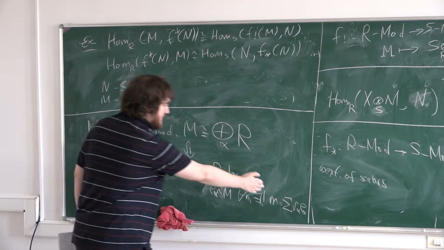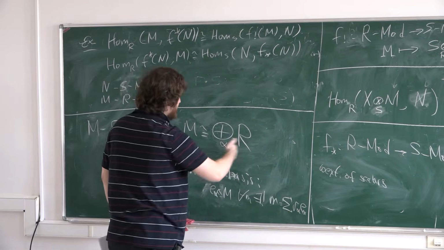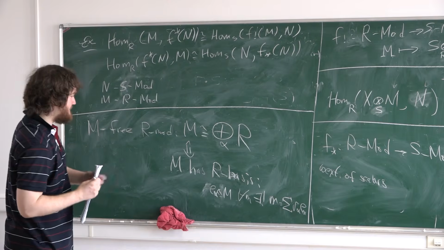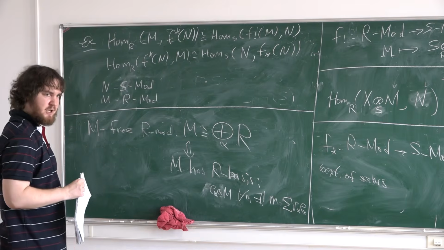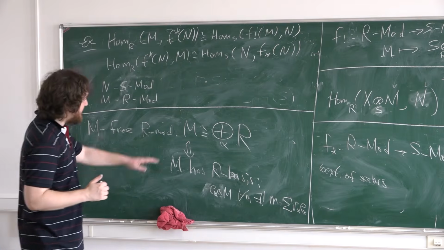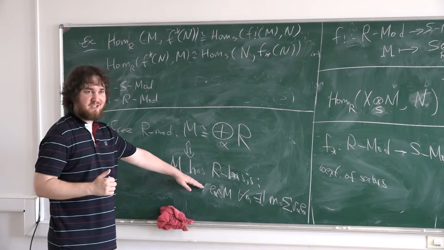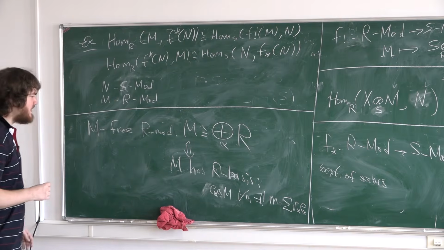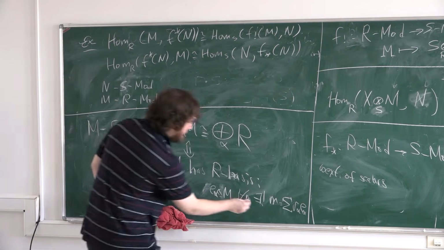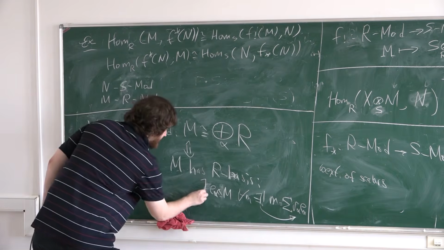This finite sum corresponds to the fact that this is a direct sum, with a finite number of nonzero coefficients in these expressions. It's a free module. If it's not obvious, you can also check that this is the same thing: this is a direct sum, and this has a basis.